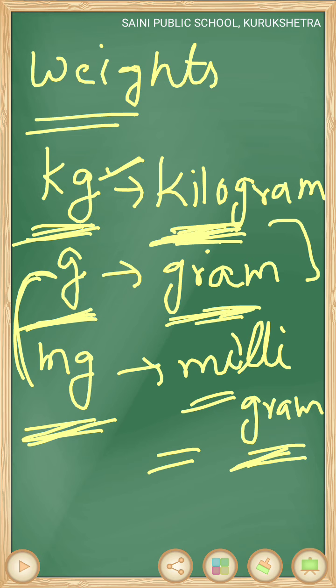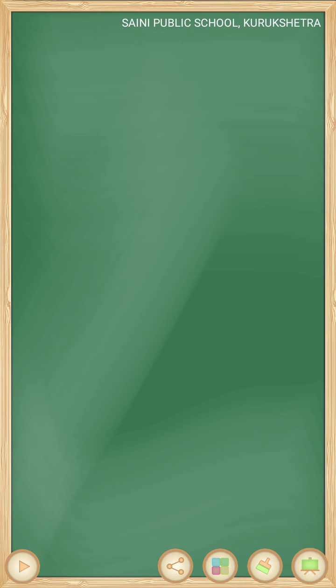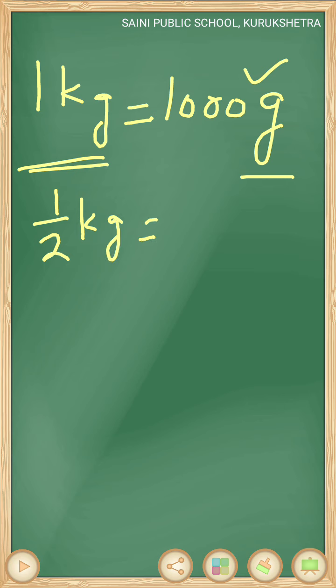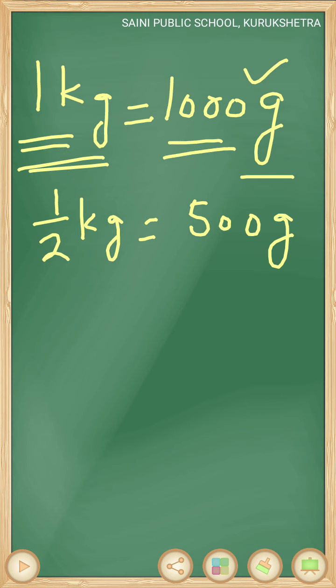Now you know 1 kilogram is equal to 1000 gram. We know gram is smaller than kilogram. So 1 kilogram is equal to 1000 gram. Okay. Similarly, half kg, means half kilogram, is equal to 500 gram. Here half kg, so it will become also half.